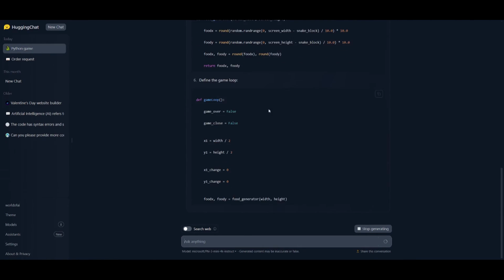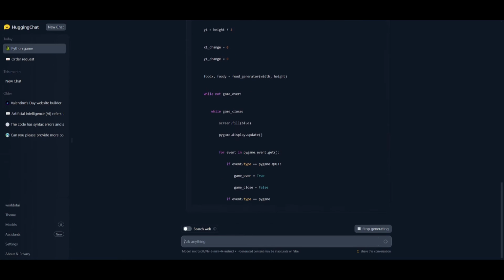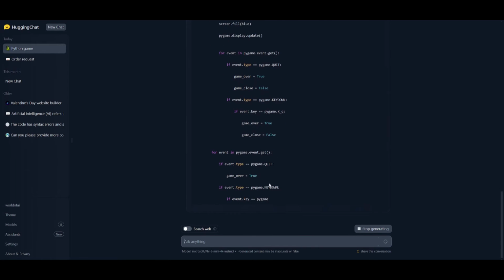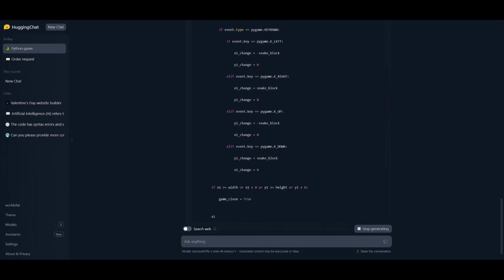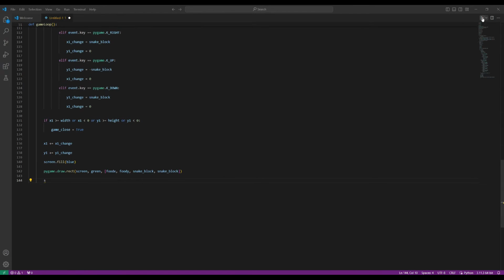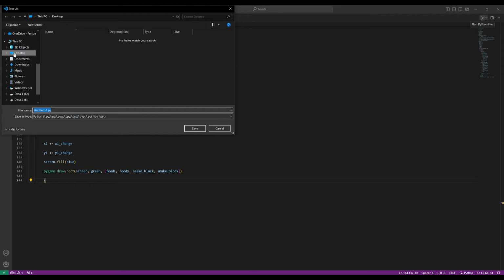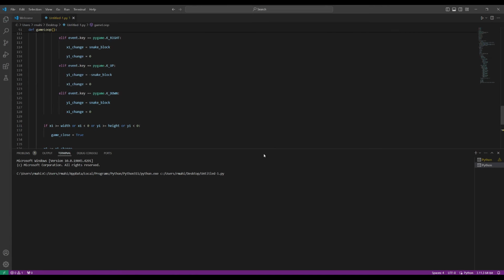And I'll basically test it out after it has fully generated. I'm going to paste this code into VS Code, and I'm going to showcase that it is not going to work with such a model like this. All right, just for the heck of it, I'm going to test it out by simply clicking on the play button after I saved it, and let's see if it works. Okay, as I said, it's not going to work.